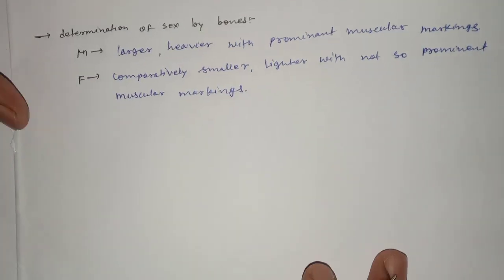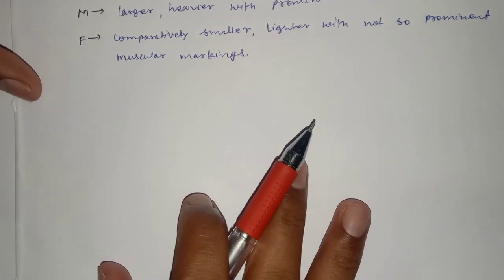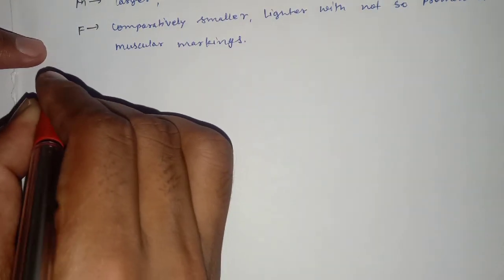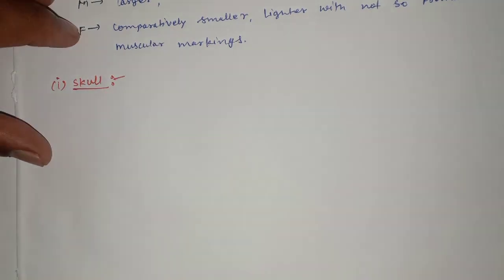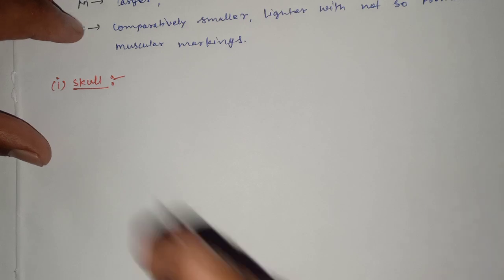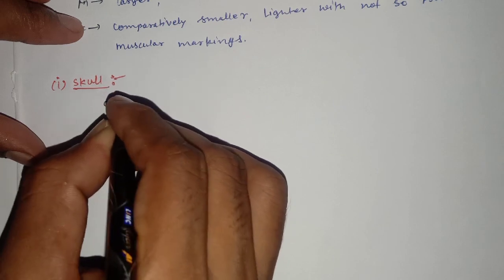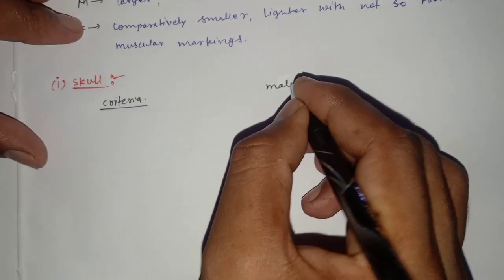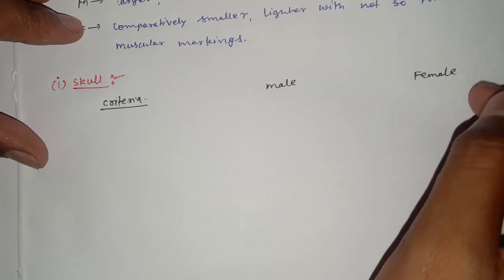Now we discuss sexing by the bones. For example, sexing by the skull. Determination of sex by the help of the skull. These are the criteria for male and female.